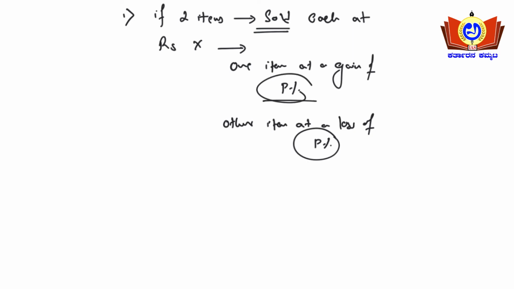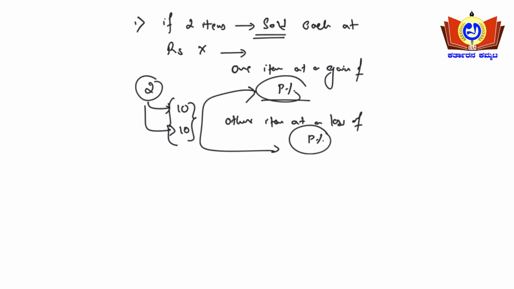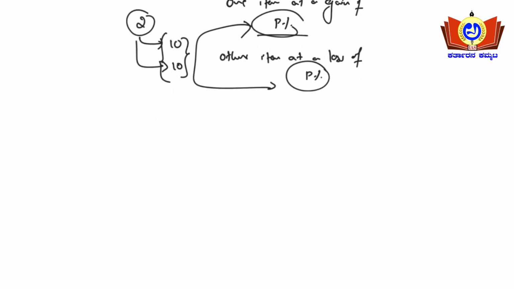See here, these variables are the same. If there are two commodities, one sold at a profit of 10% and the other commodity sold at a loss of 10%, then what is the formula? The total overall loss percentage will be given by P square upon 100 percent.